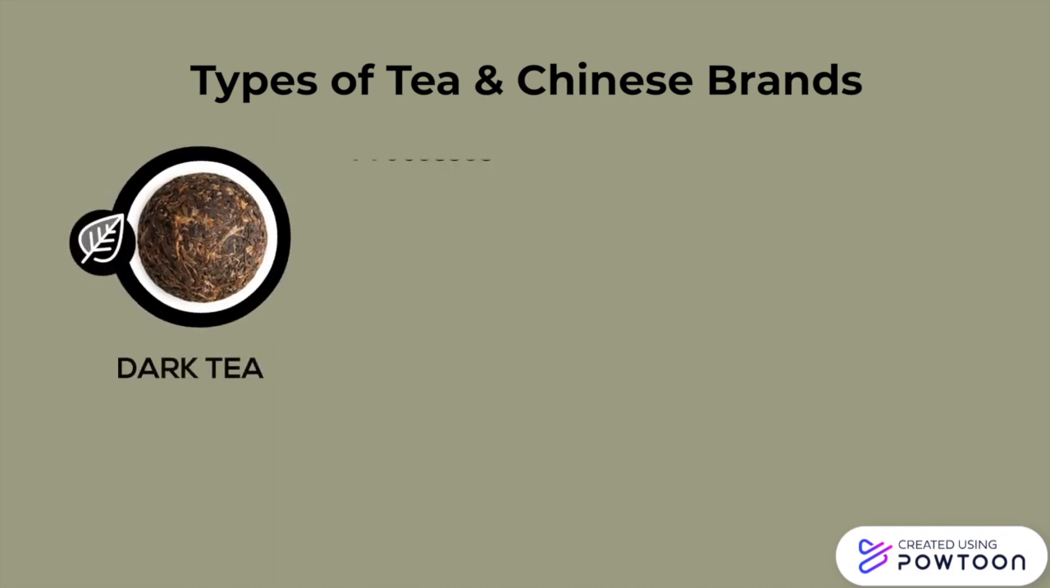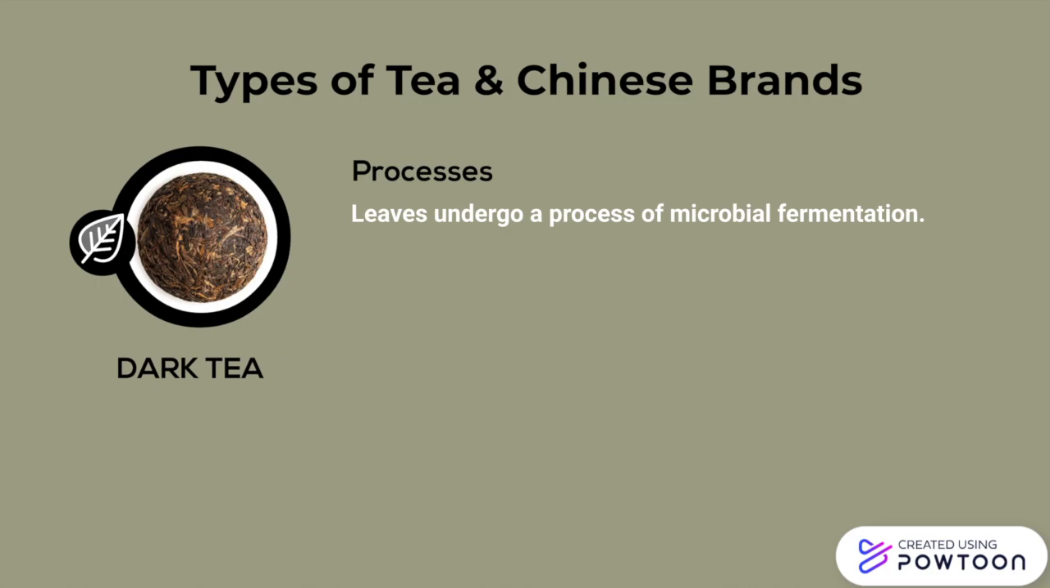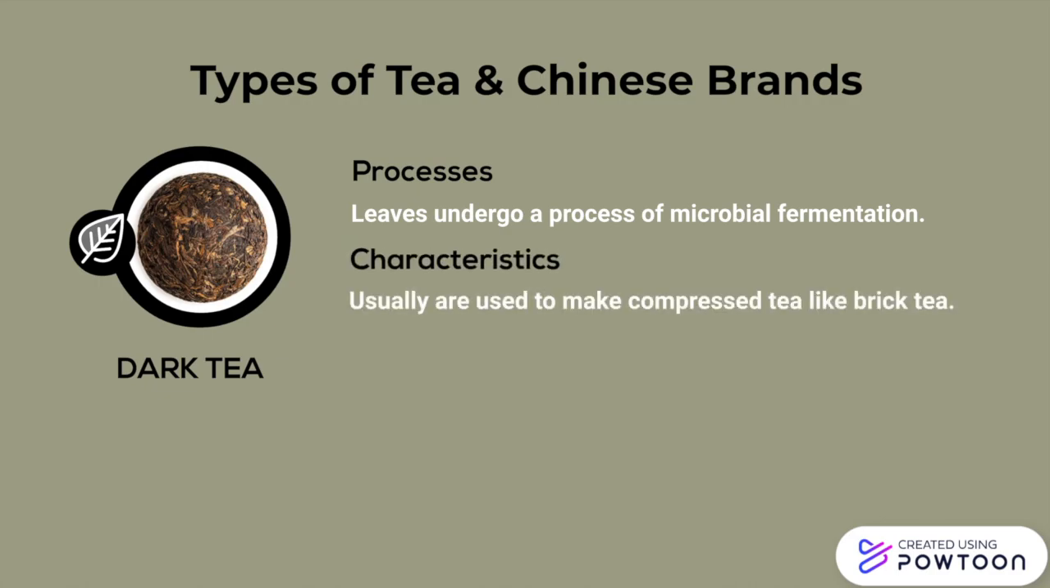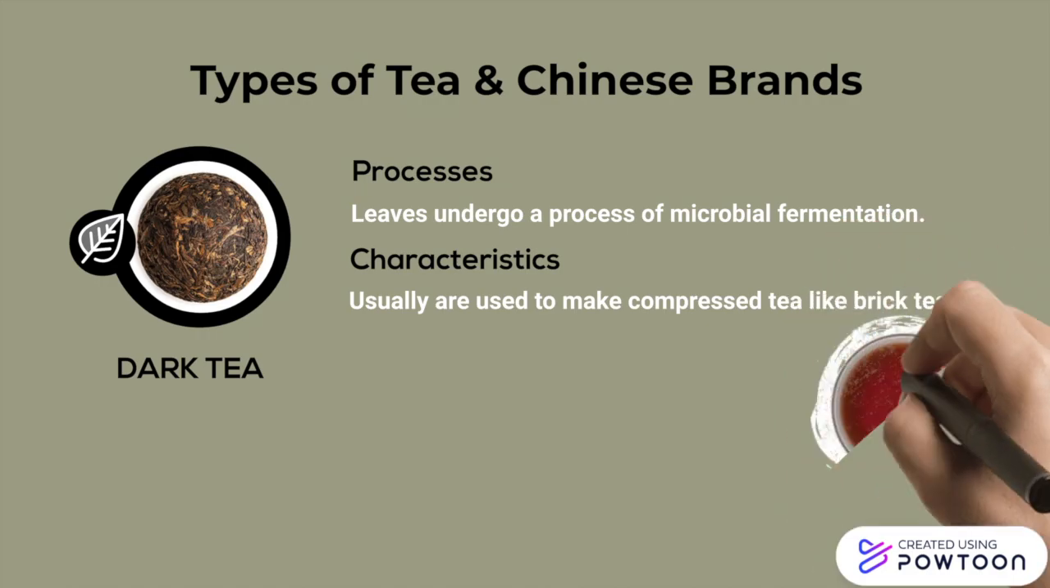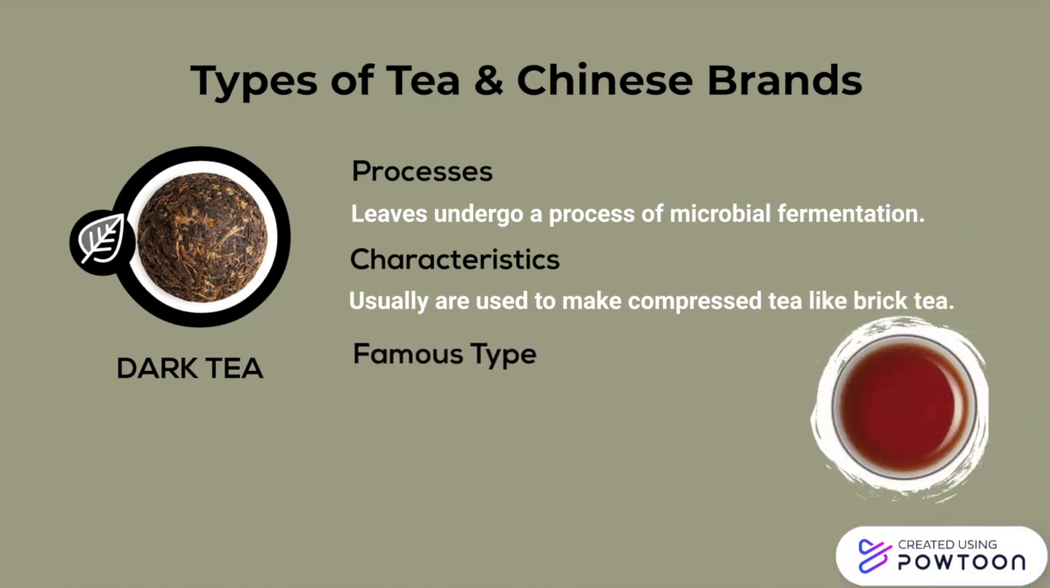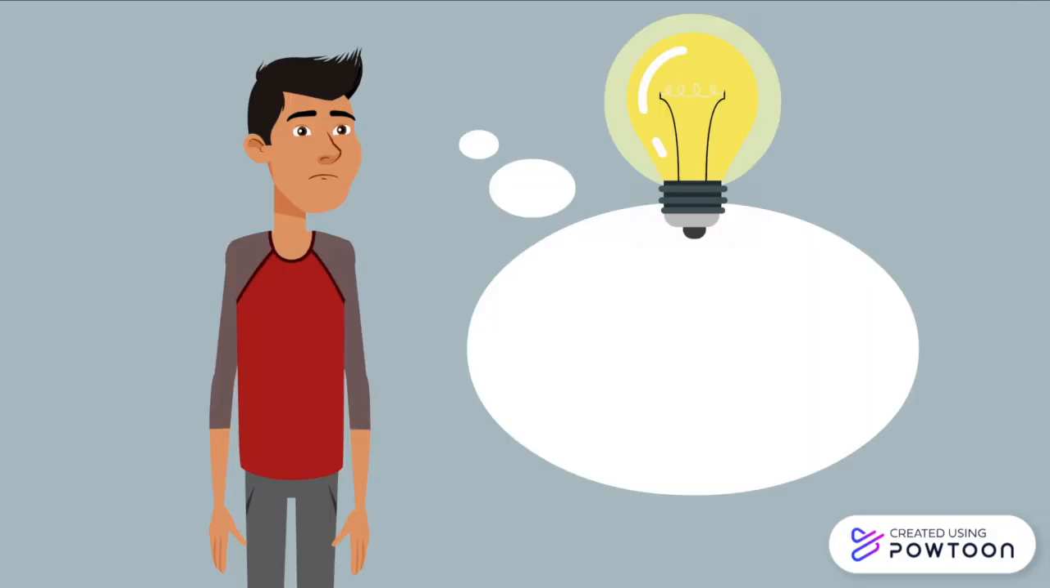Finally is dark tea. After being rolled and dried, the dark tea leaves undergo a process of microbial fermentation. It is the material used to make compressed tea, like black tea. A famous type of dark tea is Pu'er from Yunnan province.